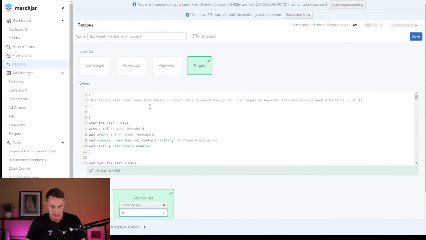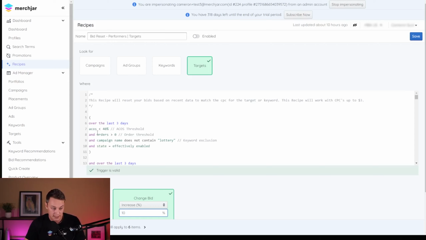So how these work is these will reset your bids based on the recent data to match the bid to the current CPC for whatever date range you select. I have it set at 3 days, so today's Monday. It does not include today's data, so it's going to be Sunday, Saturday, and Friday, the last 3 days, excluding today's data.